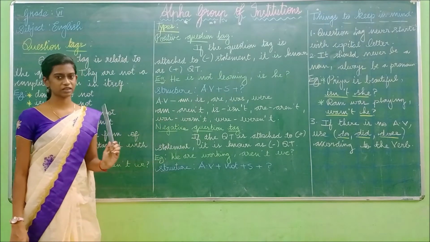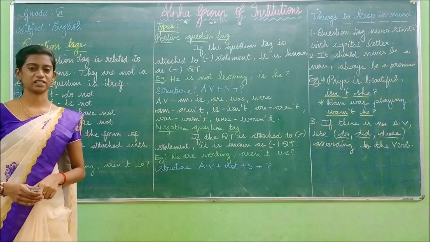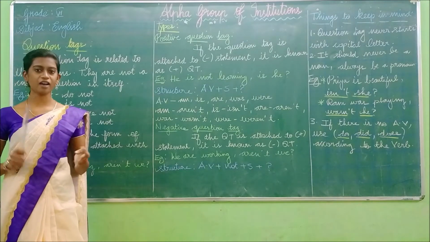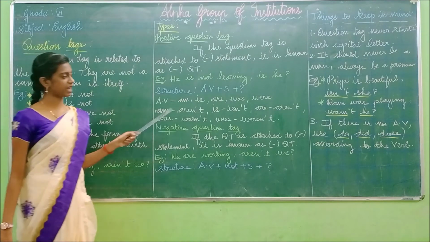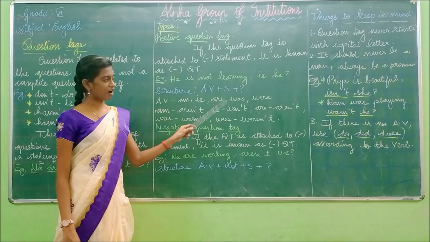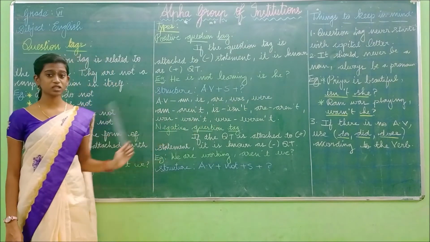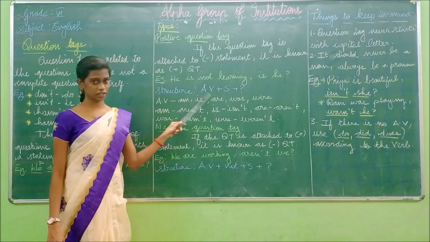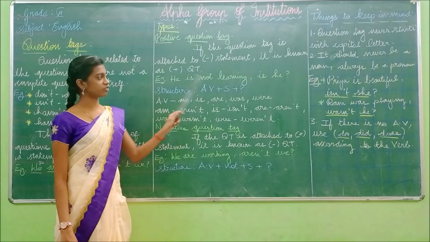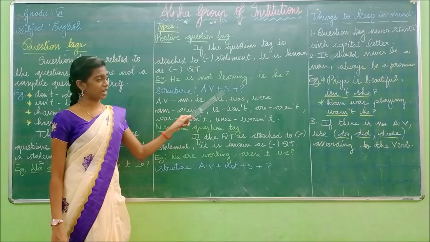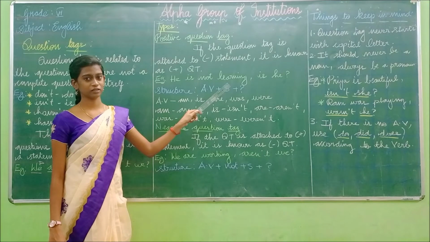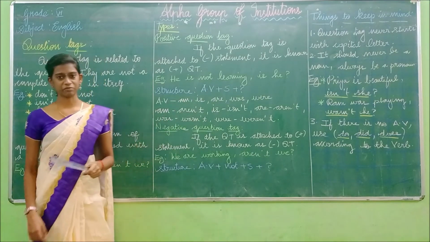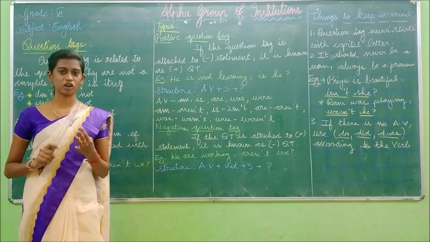What is the auxiliary verb? We have already learned in the previous class. So auxiliary verb is nothing but be. Okay. Am, is, are, was, were. Look at here I have written. Am, is, are, was, were. So these words are called as the auxiliary verb. So what you have to do? You have to first write the auxiliary verb. Next to the auxiliary verb, you have to write the subject. And next to the subject, you have to write the question mark. Okay. So what is meant by subject? Subject means it is the name of the person, place, thing or the animal.